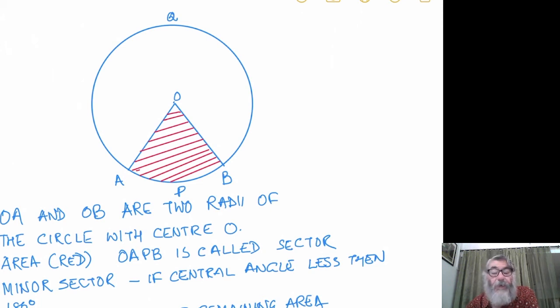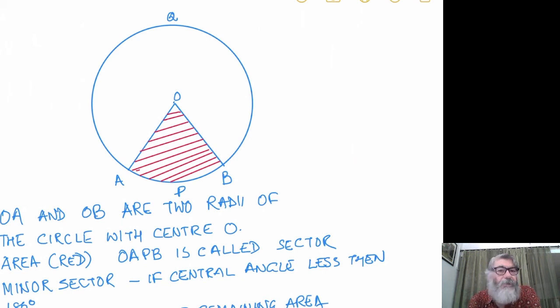OAQBO. Again, I am starting with O, finishing with O. So the remaining area of the circle is called the major sector. Another important thing, like when I was discussing segment, I told you that the major segment always contains the center of the circle. Minor segment does not contain the center. That is one of the good things to remember when you are discussing it.